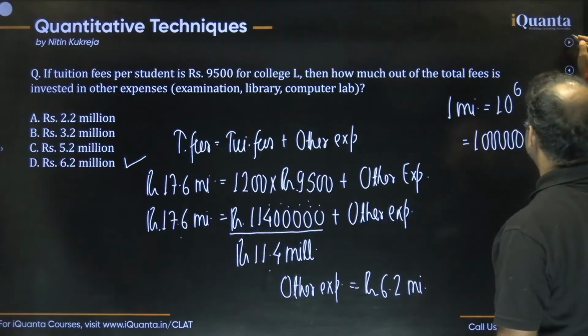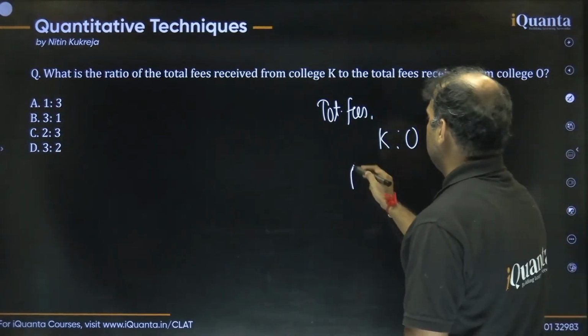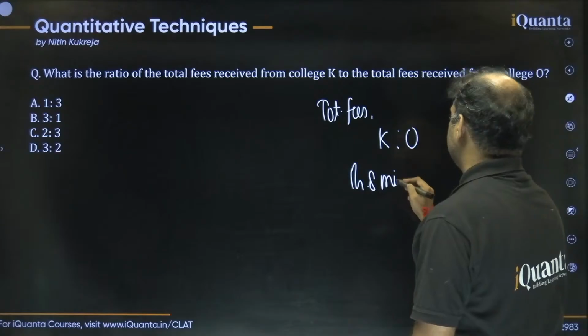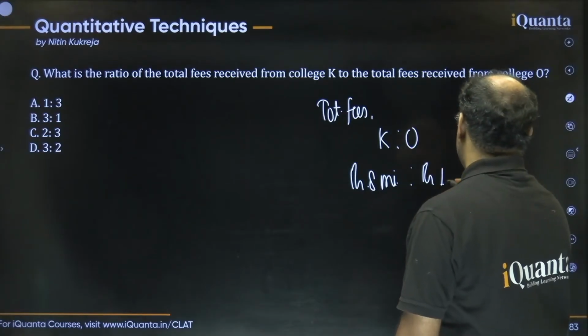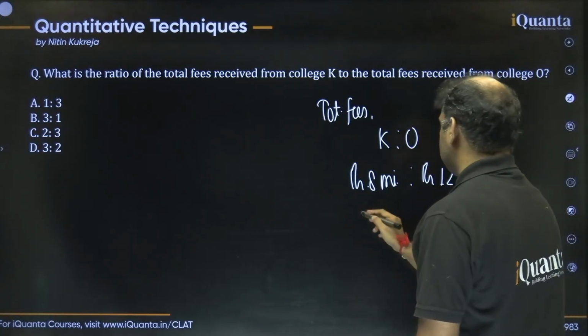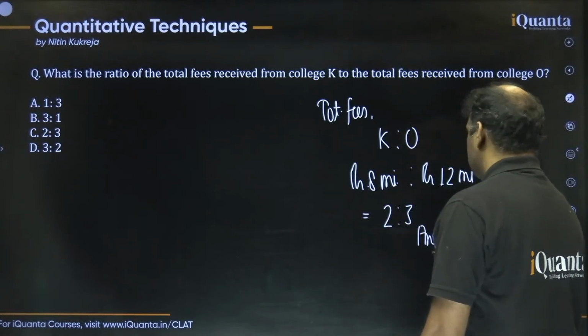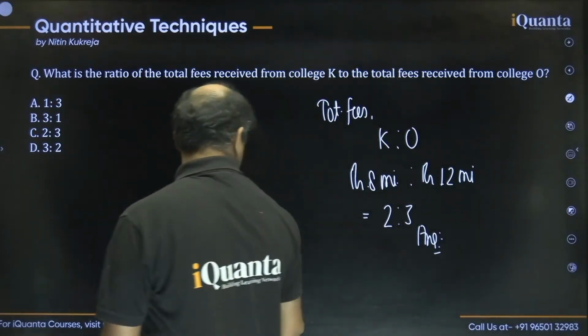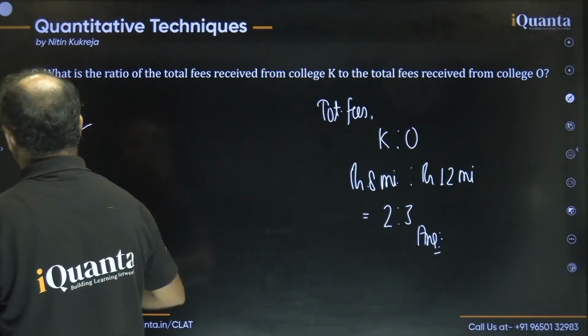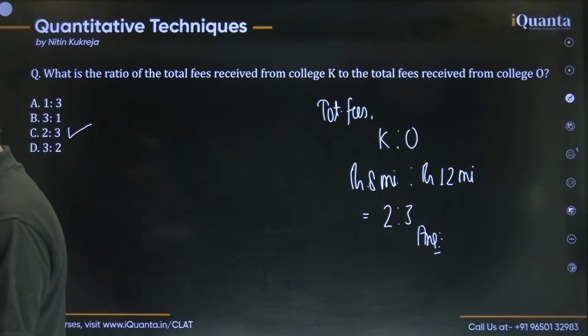It's an easy question, guys. If you have to find the ratio, 4 is common, so obviously it is 2:3. Simple. So the best option is option C. This is how we can solve this question. Probably the easiest question in this set.